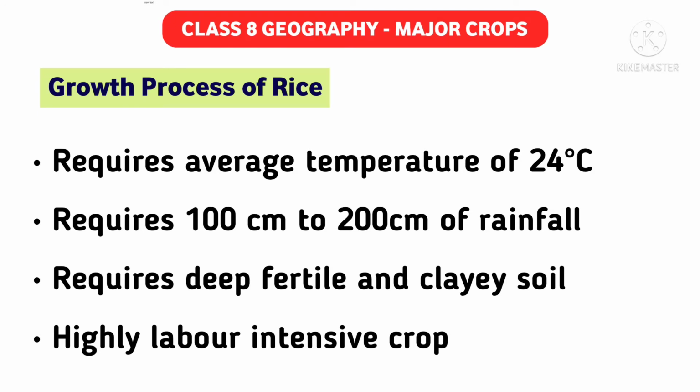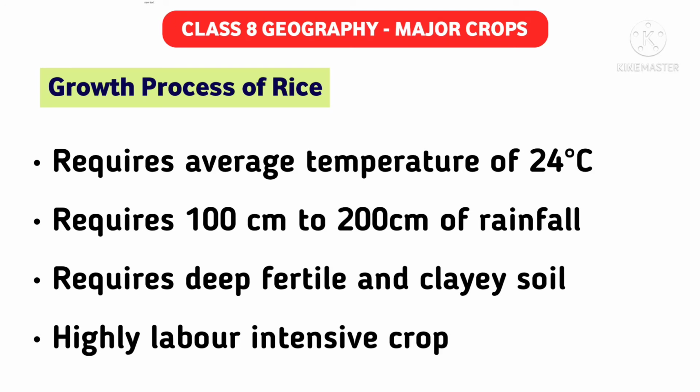And lastly, it's a highly labor intensive crop. Why? Because it requires great preparation of soil, like plowing, irrigation, planting, weeding, harvesting, separation of grains and all. So many things are done to grow rice and make it an eatable product.